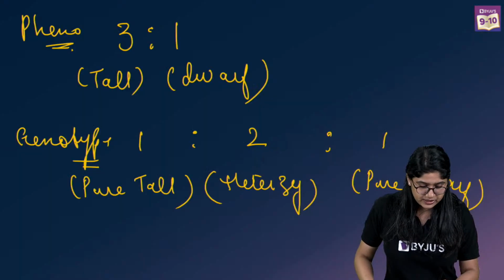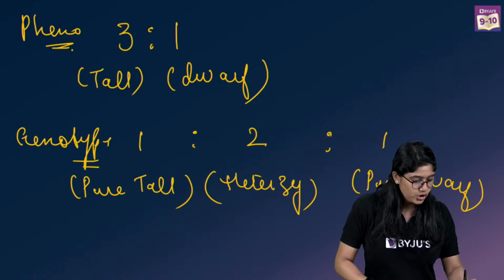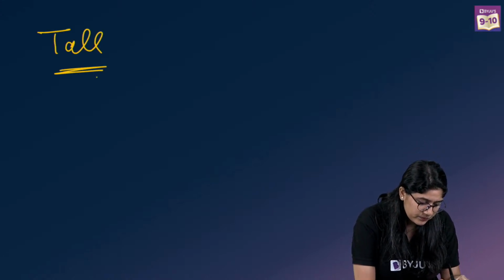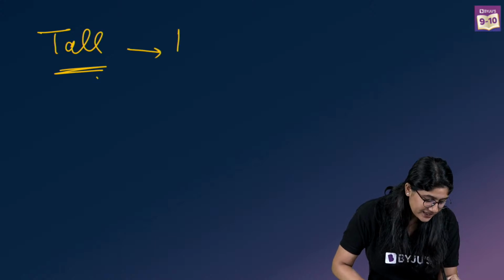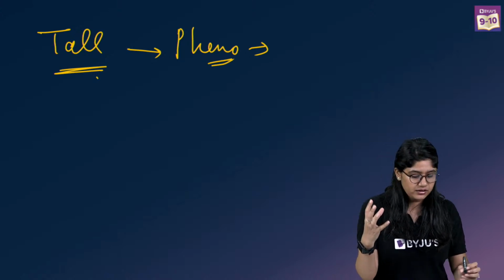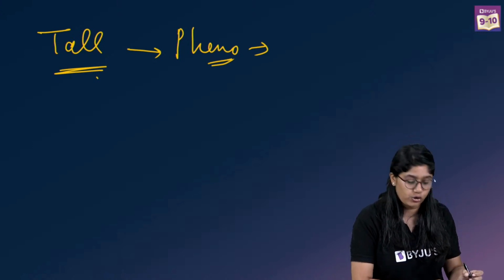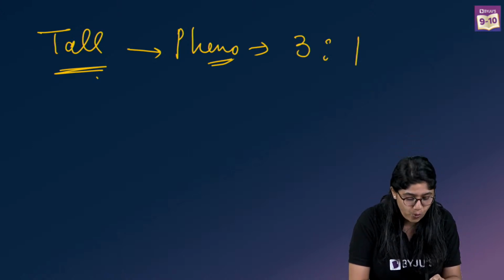Clear? Now let me quickly explain about the genotypic and the phenotypic ratio. For example, if you look at your friend who is very tall, you will say that they are tall, right? By looking at them, you can actually say that. So that is a phenotypic character. If we have plants, we can say they are tall. So the phenotypic ratio of the monohybrid cross is 3:1.